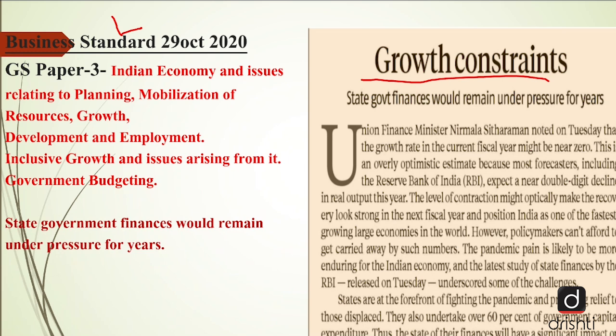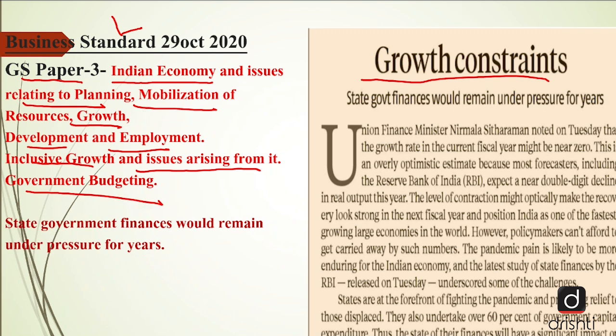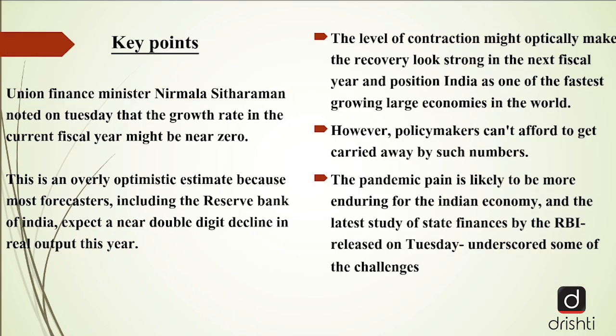If we try to link today's editorial with our UPSC syllabus, we can link it with GS Paper 3, which has sections involving Indian economy and issues relating to planning, mobilization of resources, growth, development, employment, inclusive growth and issues arising from it, and government budgeting. Some key points from today's editorial.